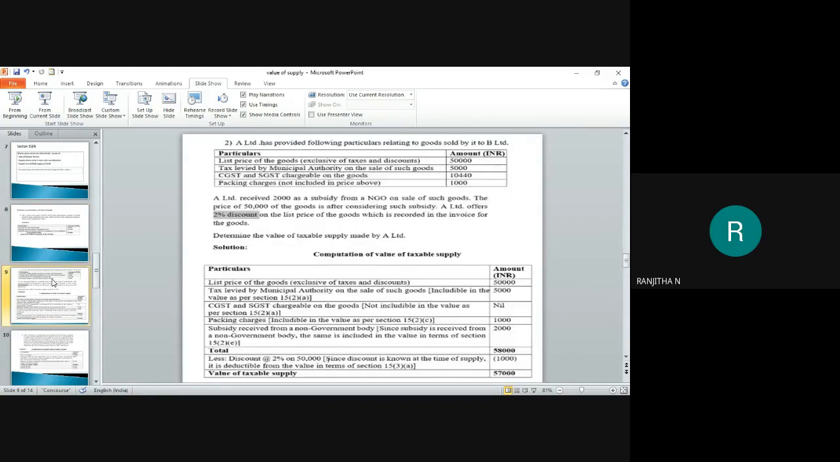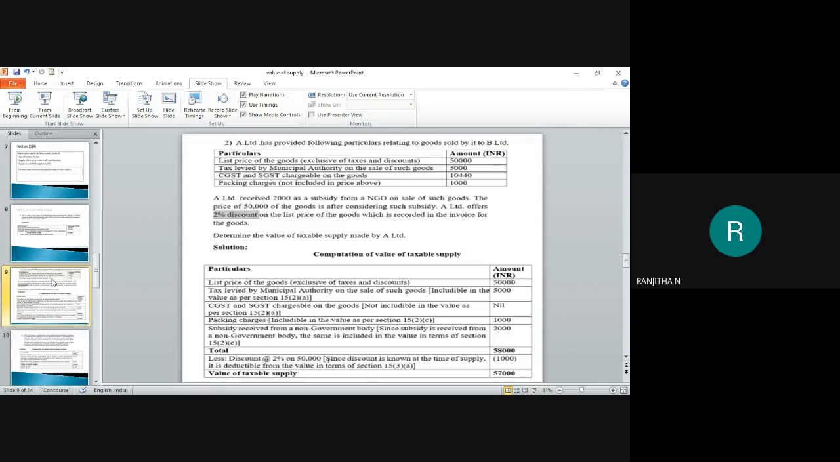Moving to the second question. A Limited has provided the following particulars related to goods sold by it to B Limited. The list price of the goods, exclusive of taxes and discount, is 50,000. Taxes levied by the municipal authority on the sale of such goods, 5,000. CGST and SGST chargeable on the goods, 10,440.